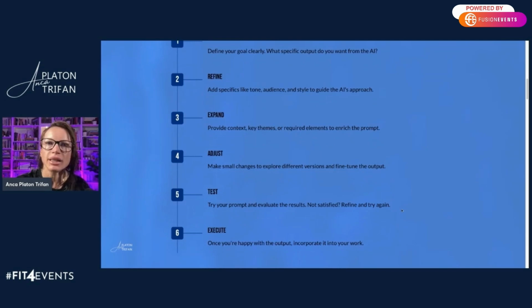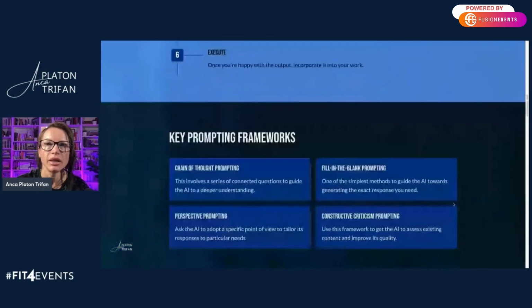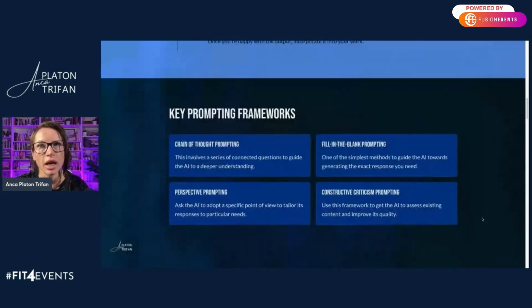All right, so let's touch on the prompting frameworks. There are a few main ones out there that I'm going to touch on, and that is chain of thought prompting, which involves asking a series of connected questions to guide the AI to a deeper understanding. For instance, instead of asking for a full event plan, start with: what are some themes for this tech conference, then follow up with: what activities could support this theme. The step-by-step approach really helps refine the output.